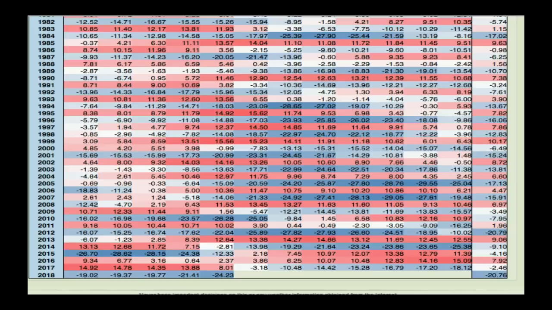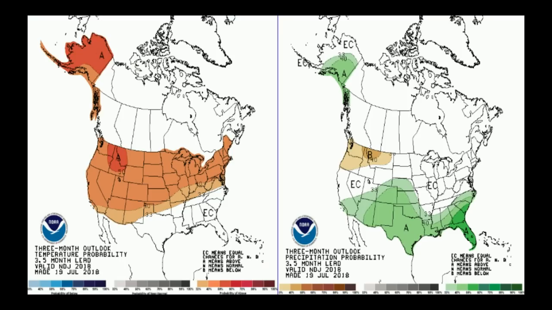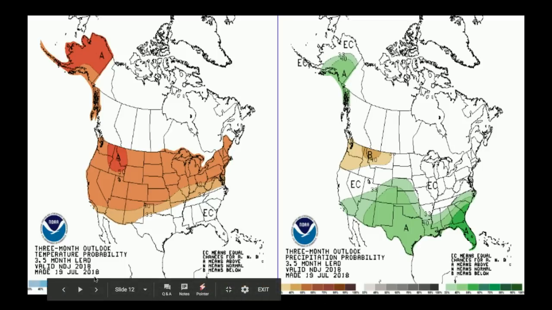So this is again just a potential that could happen if everything goes together as forecasted, which I doubt it will. But the next thing I want to look at is NOAA's seasonal outlook. And NOAA's seasonal outlook is a fairly quick, simple representation of what the winter may look like, or what the months during winter may look like. So this is for November, December, January, the first half of winter.